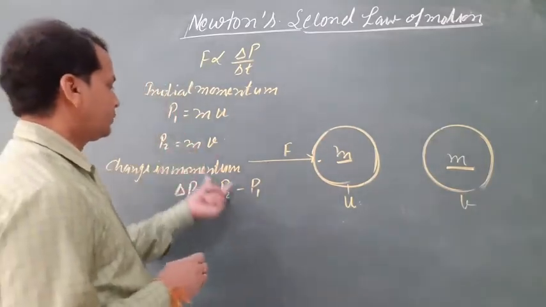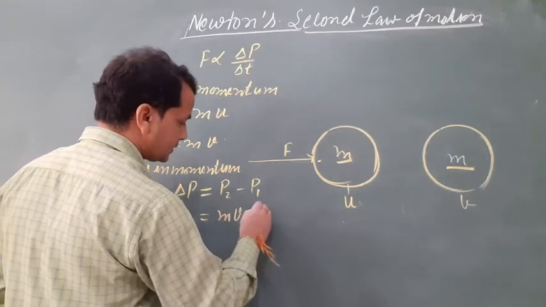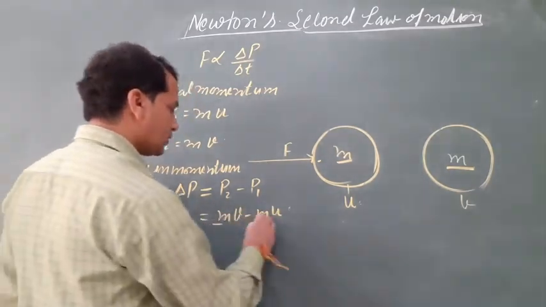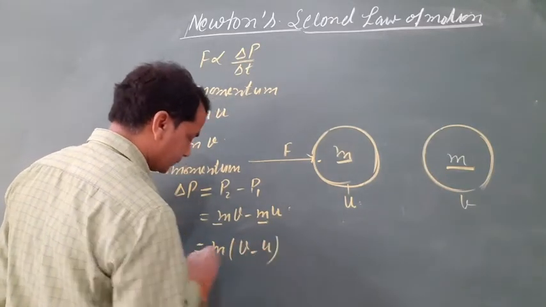P2 is m v, so delta P equals m v minus m u. Here m is common, so delta P equals m into v minus u.